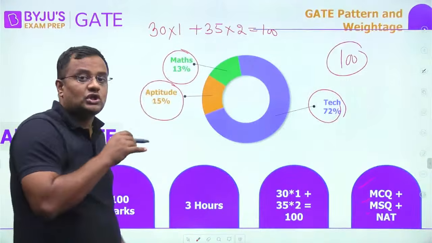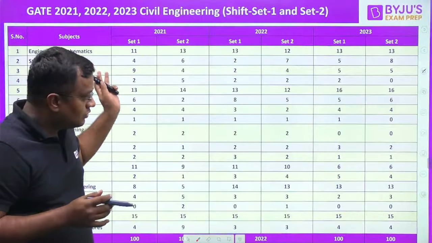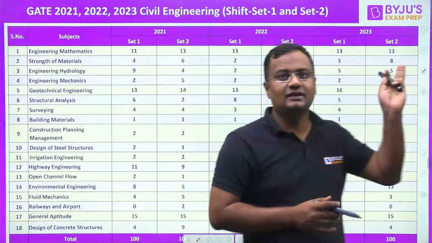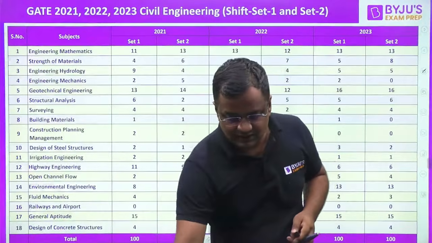Now, what is the distribution of these 100 marks? This I'll be providing you in my Telegram group, that is Civil by Abhinav Sir.